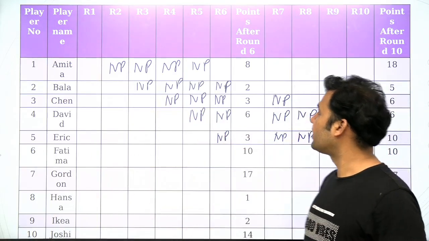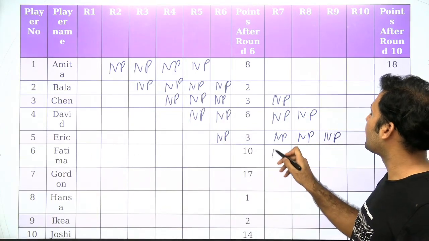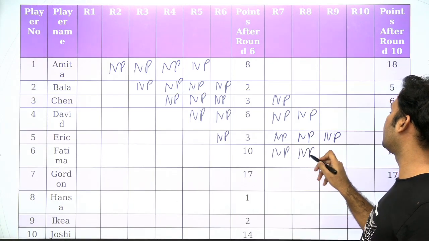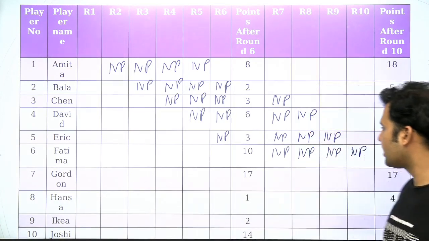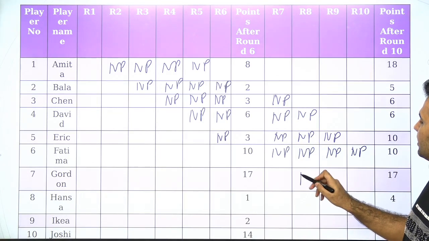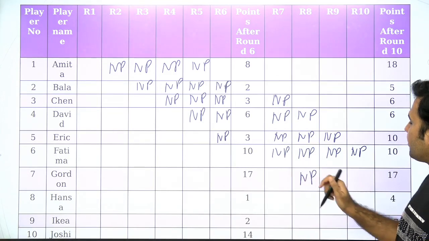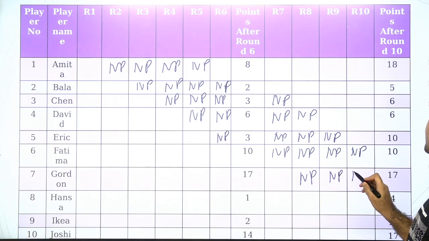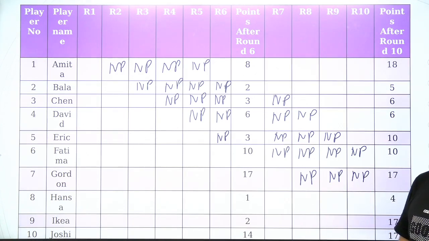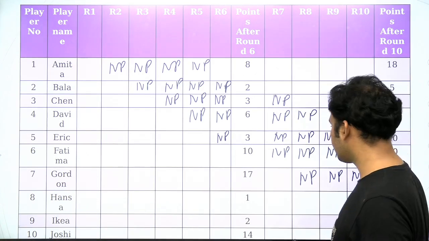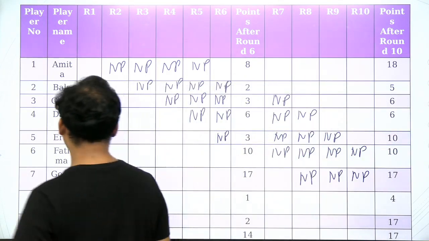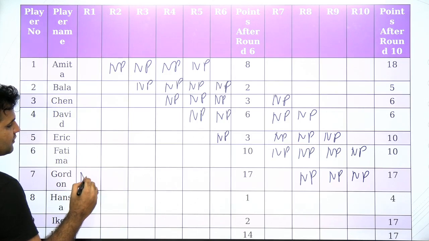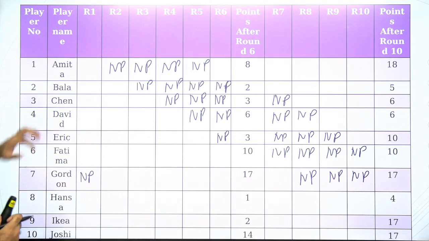So when it comes to Fatima, Fatima will not be playing round number 7, 8, 9 and 10. Same is the case for Gordon. Now the not played will start from here, and I have to select the 4 rounds for Gordon. If I have to select the 4 rounds for Gordon, these are the 3 rounds. The next round which Gordon is not playing would be round number 1. As we know, in round number 1 only the top 6 players are coming.